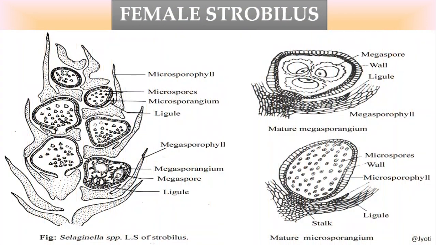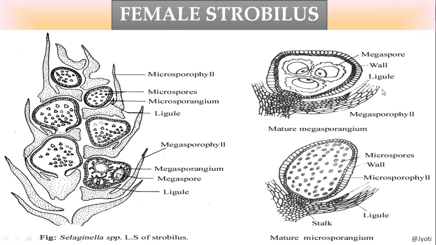Then female strobilules. Let us see, this is the longitudinal section of female strobilus. You can see that here these are the sporophylls and they contain the microsporangium. Each structure is called microsporangium. Now this microsporangium contains the microspore. This is in case of Selaginella.